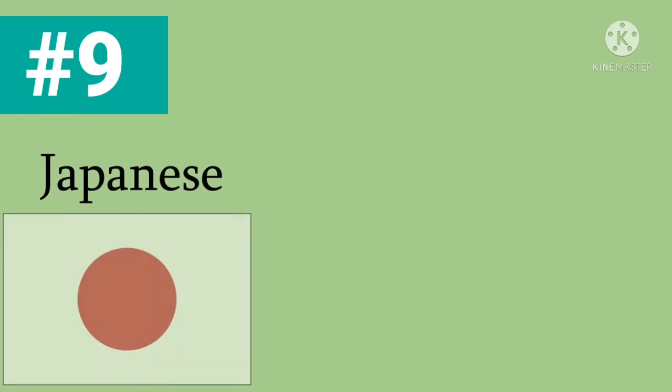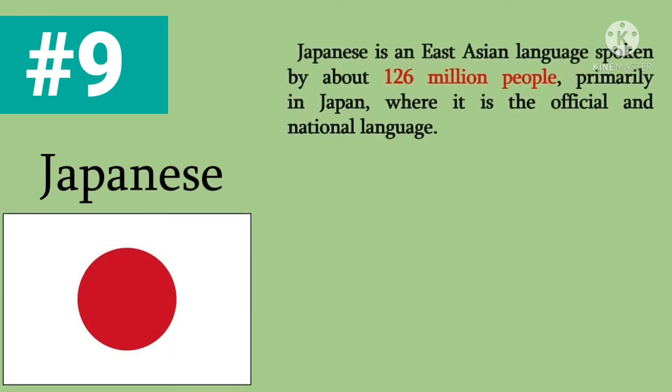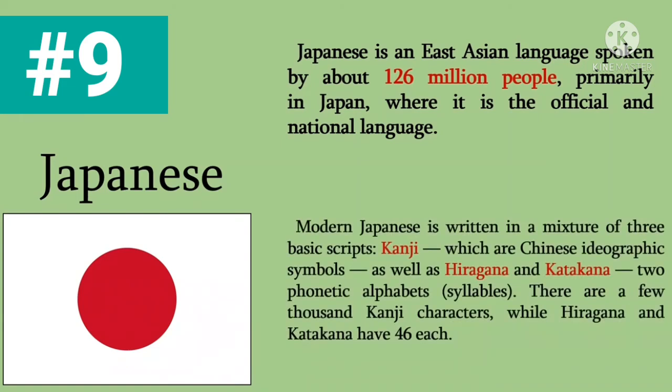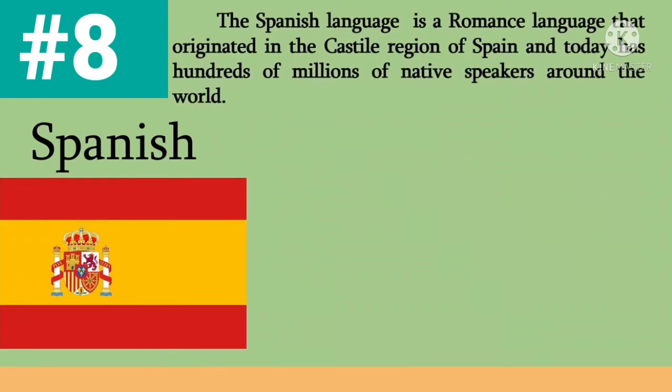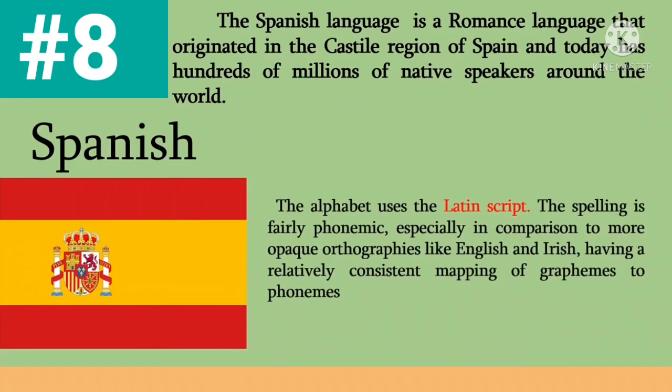Now the next one is the Japanese language. Yes, the Japanese language. We see Japanese language in Asian continent. Modern Japanese is written in a mixture of three basic scripts, the kanji, the hiragana, and the katakana. Okay, so this Japanese language is being spoken in Asia continent. Now we have Spanish. Spanish language is a Romance language, and it originated in the Castile region of Spain. And today, many millions of people are native speakers around the world. The alphabet uses the Latin script.